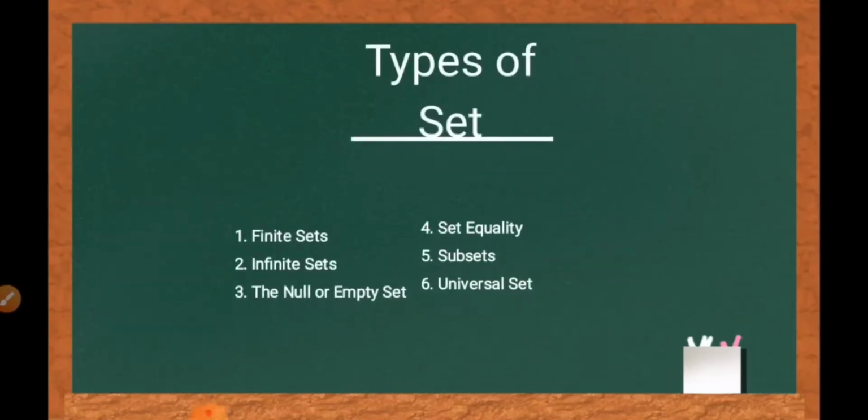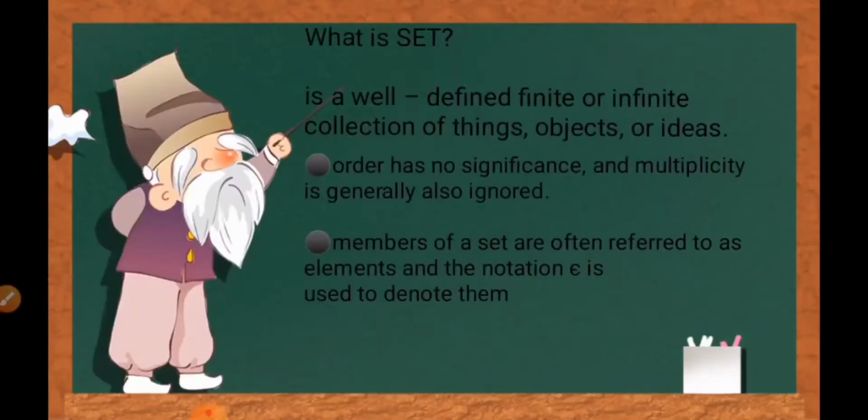This topic has 6 types of set. 1. Finite set. 2. Infinite set. 3. The null or empty set. 4. Set equality. 5. Subset. And the last one is universal set. Later on, I will discuss these 6 types of sets and I will give an example. But before that, let us define first what a set is.